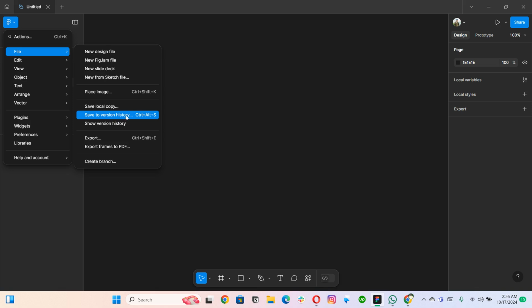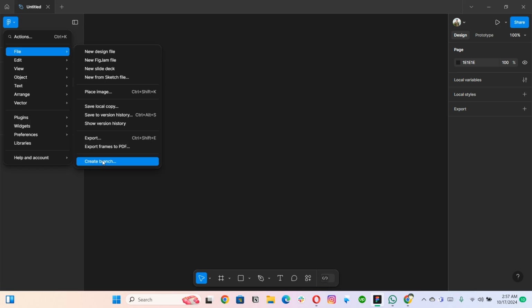Then you can see the version history. Save the version history or show the version history. Version history is basically the changes made in the file. It is going to save those versions obviously, because I already mentioned that Figma is a cloud-based system. Then you can export, export in the form of PDF as well, and can also create a branch as well.